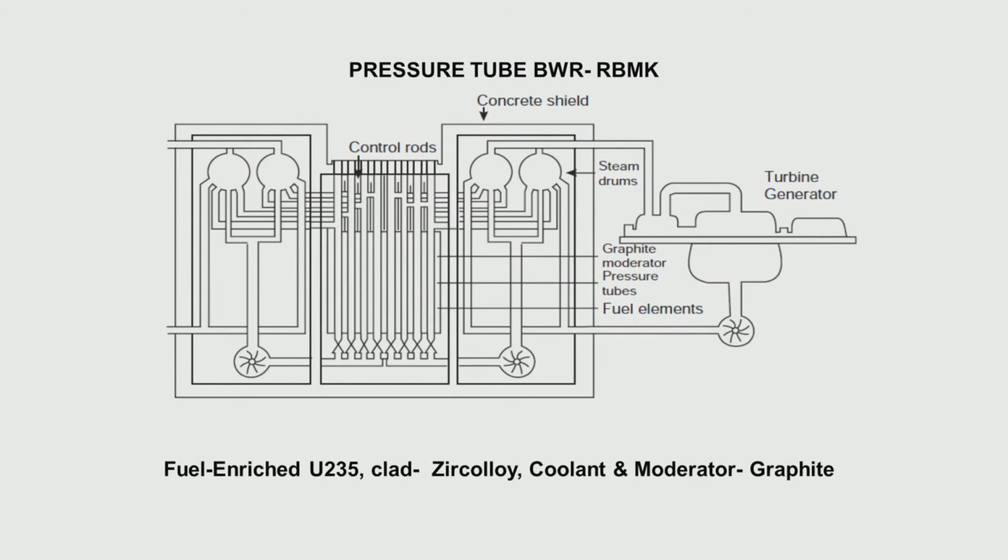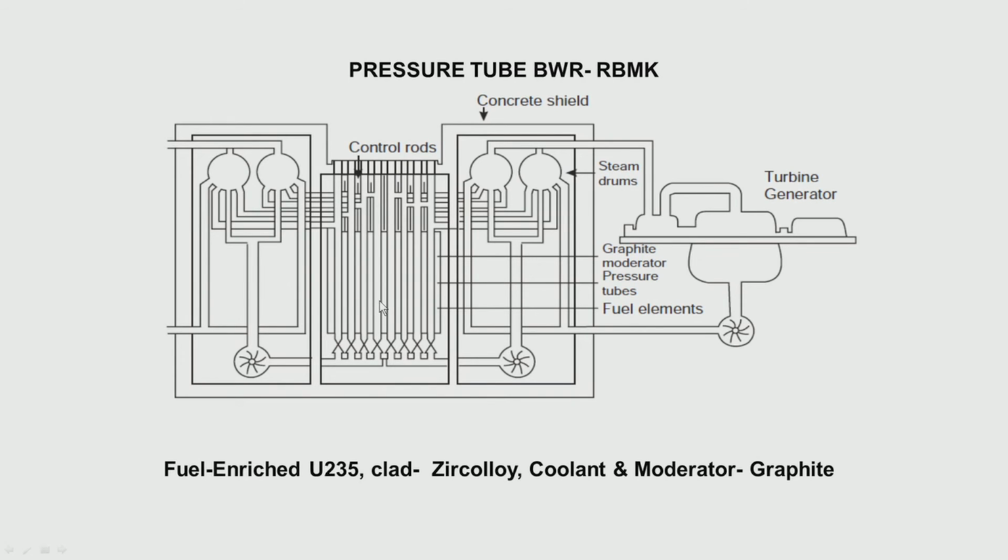So I will now come to the pressure tube boiling water reactor called the RBMK. Here the channels are vertical channels, they are all pressure tubes. Just as pressure tubes in a heavy water reactor are horizontal, these are vertical.